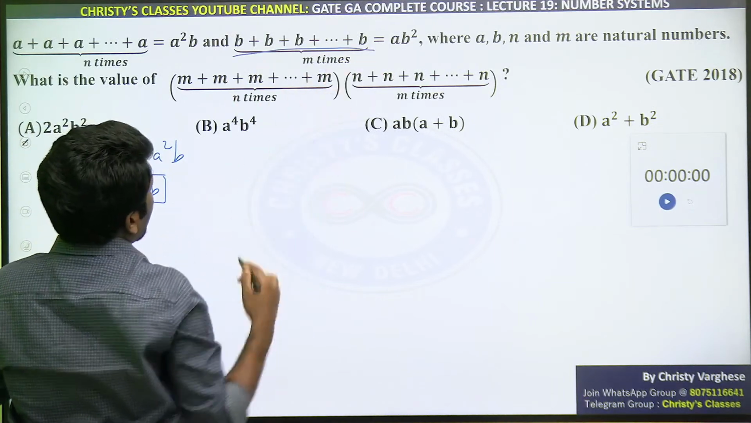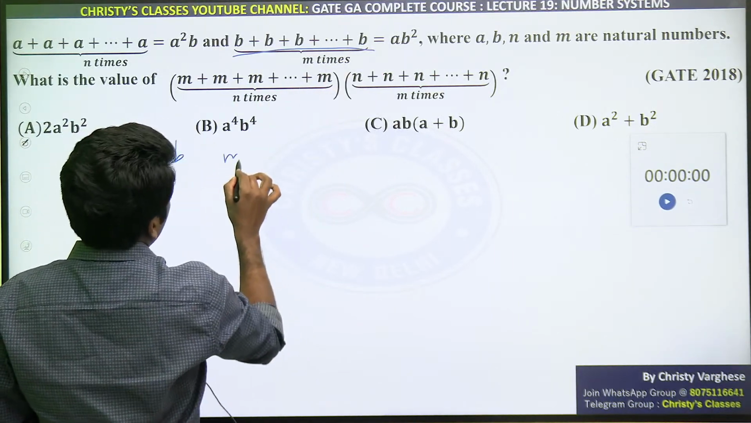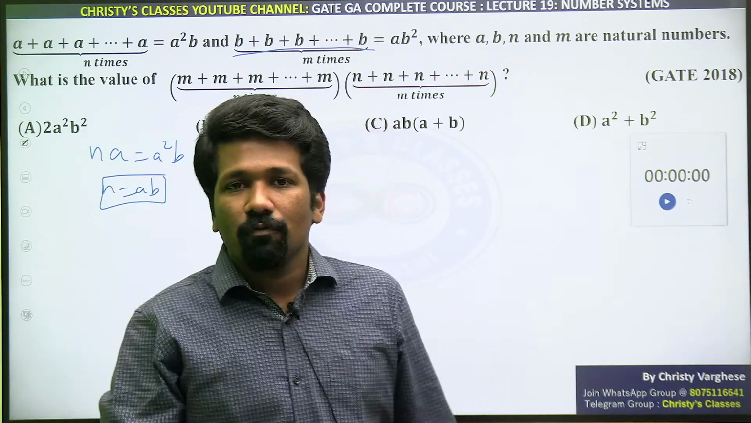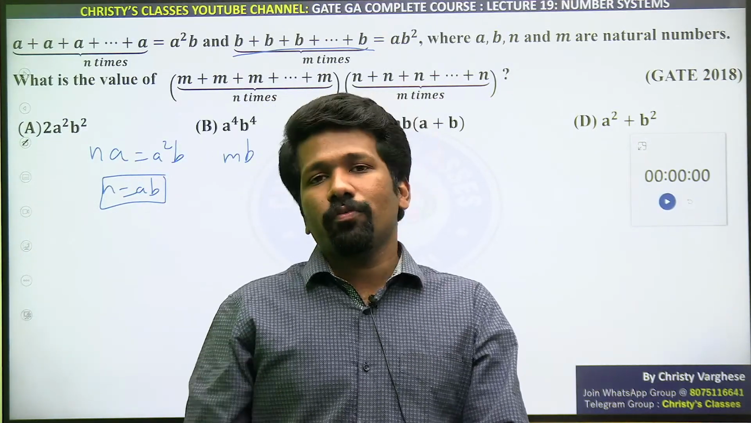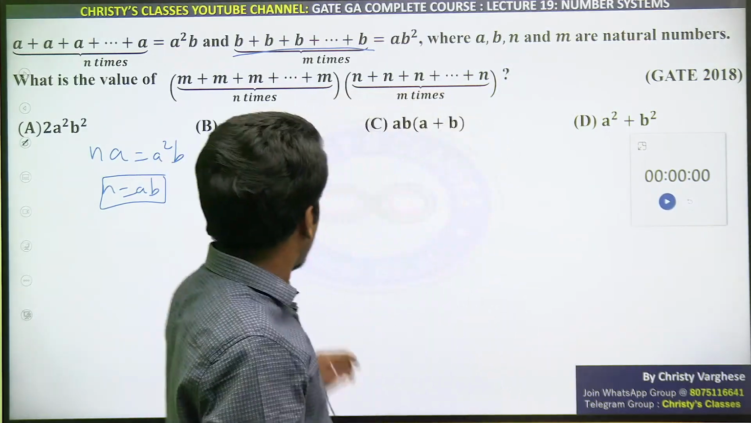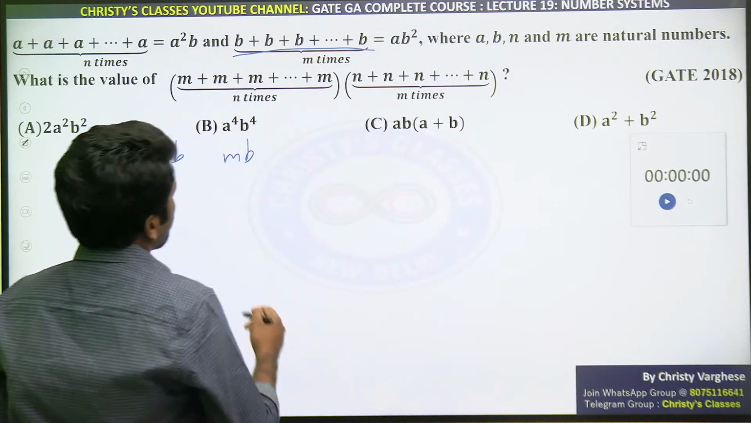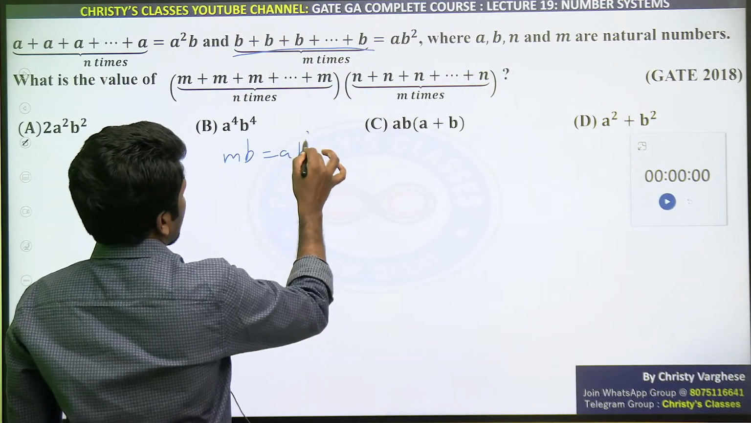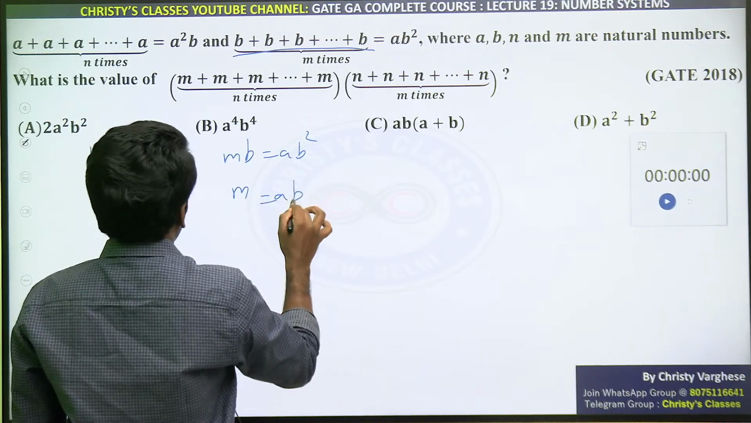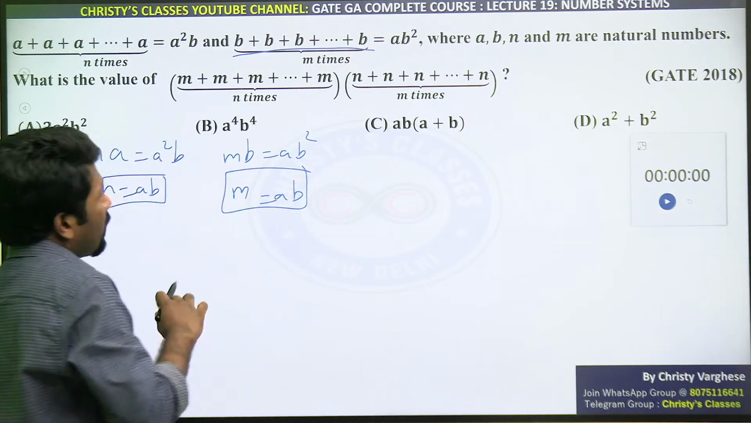Similarly here, B added M times, that is M into B. Multiplication is repetitive addition. 3 plus 3 plus 3, or 4 plus 4 plus 4, is 3 into 4. 4 added 3 times is 3 into 4. Same way, B added M times is M into B. That is AB square. B and B cancel, M is equal to AB you will get. So keep this M and N value in mind.